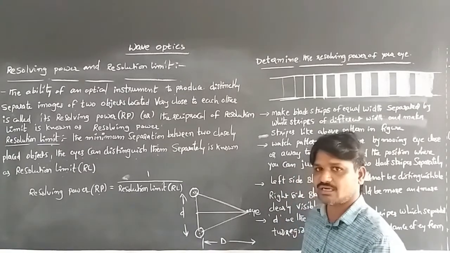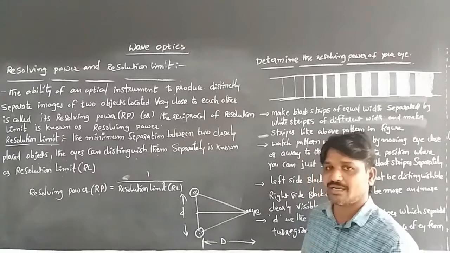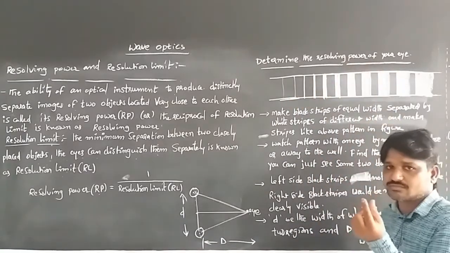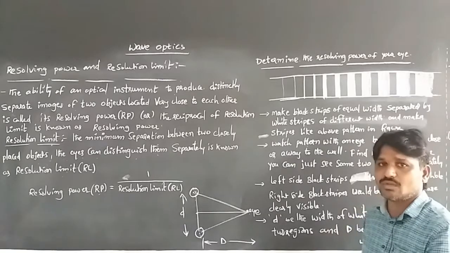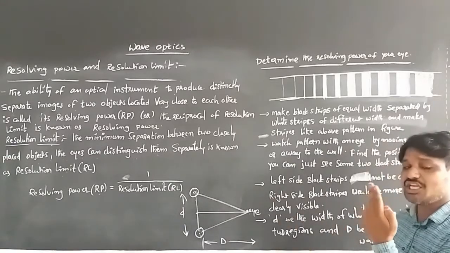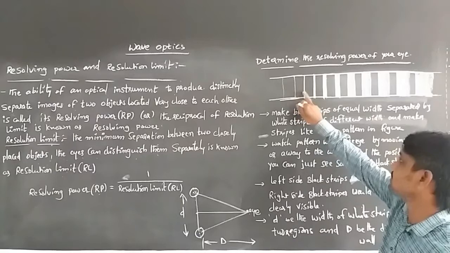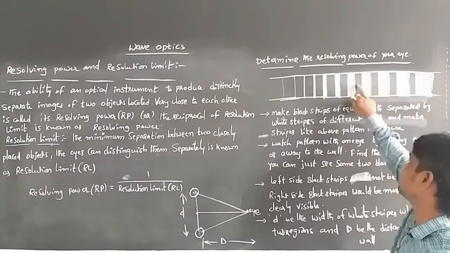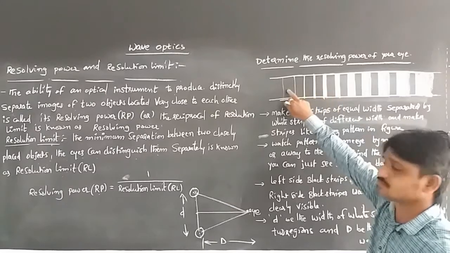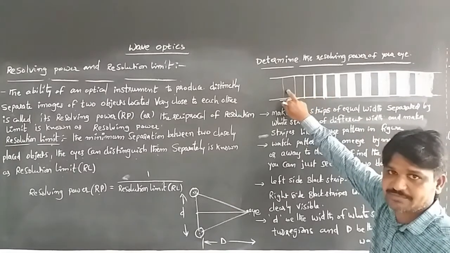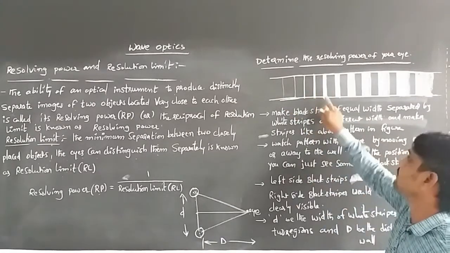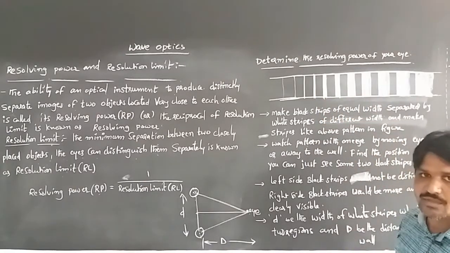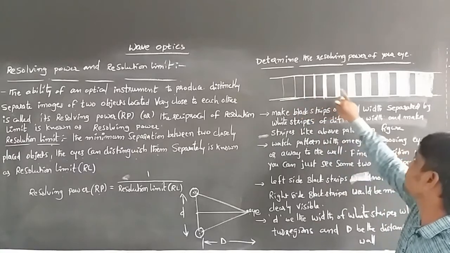For resolving the power of our eye, we determine that the resolving power of the eye is small. Practically, we can do it like this: by taking black strips of equal width, with white strips of different widths, making this type of pattern.